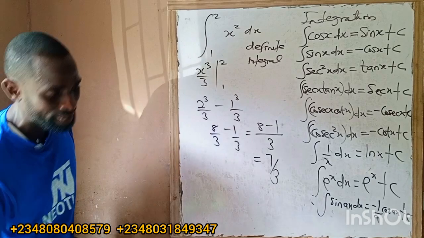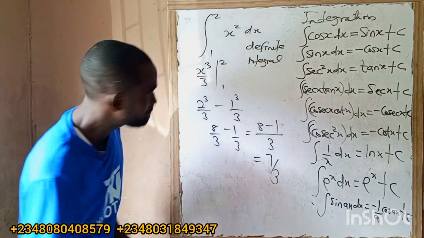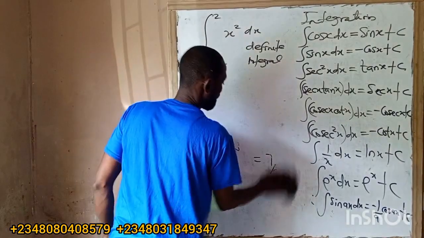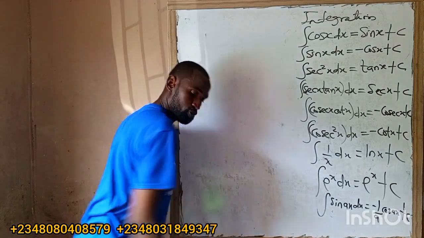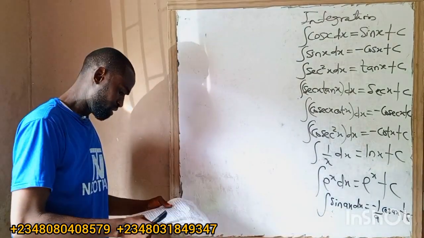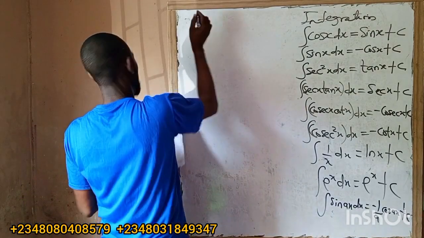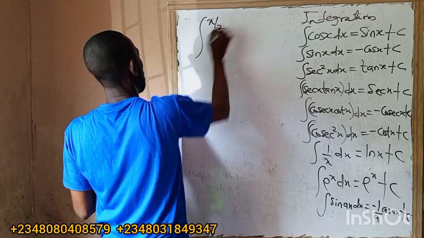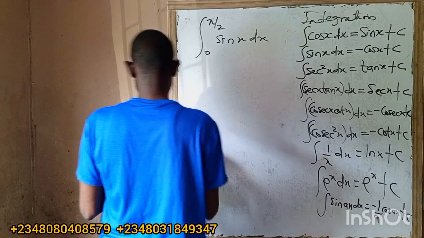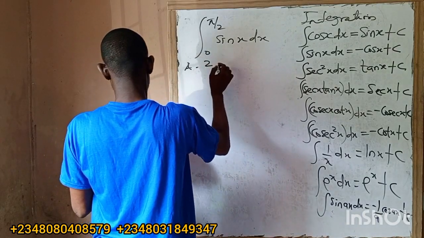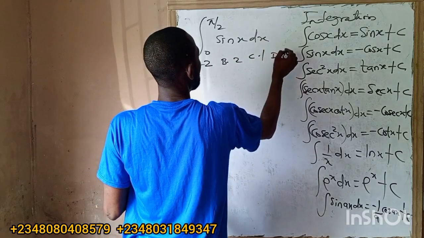If a question is given in pi, pi is 180 degrees. Pi is 180 degrees. And that will be the last thing I'm going to solve. And I promised in the beginning of the video that I want to give you some bonus. So look at this. Let's evaluate the integral from 0 to pi over 2 of sine x dx. Option A, minus 2, B, 2, C, 1, and D, minus 1.